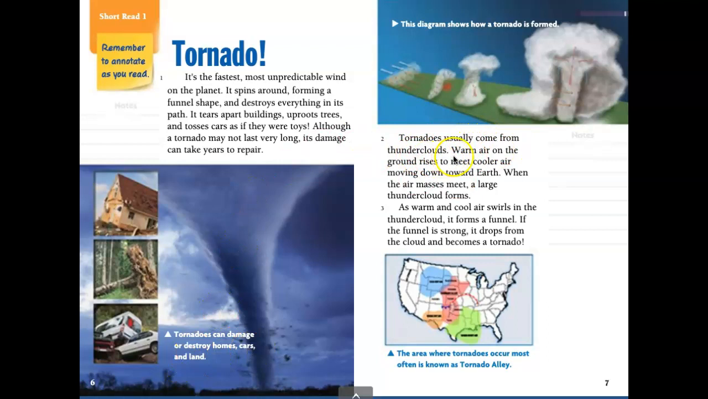Tornadoes usually come from thunderclouds. Warm air on the ground rises to meet cooler air moving down toward Earth. When the air masses meet, a large thundercloud forms. As the warm and cool air swirls in the thundercloud, it forms a funnel. If the funnel is strong, it drops from the cloud and becomes a tornado. This diagram shows how a tornado is formed. The area where tornadoes occur the most often is known as Tornado Alley.